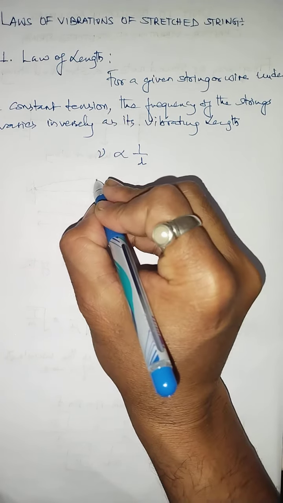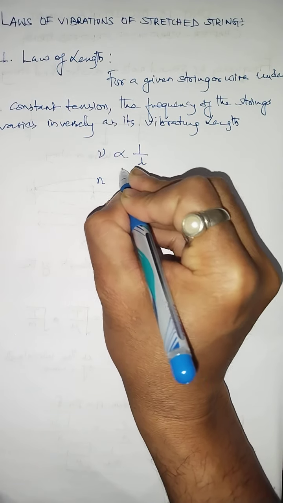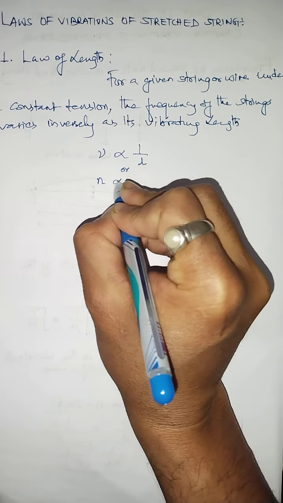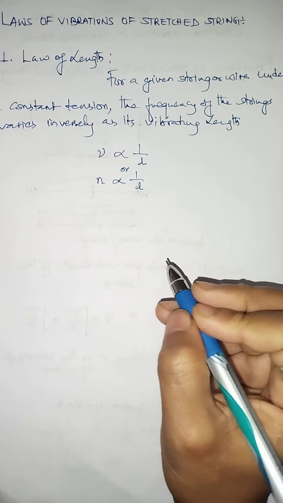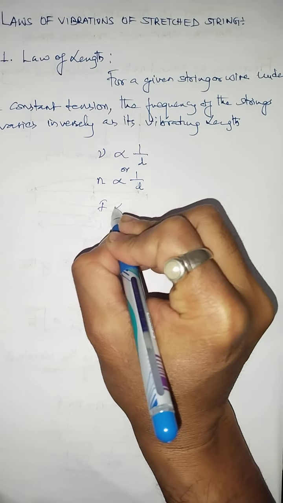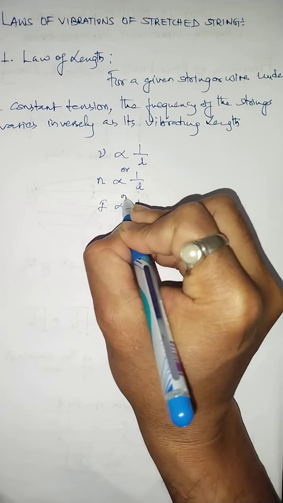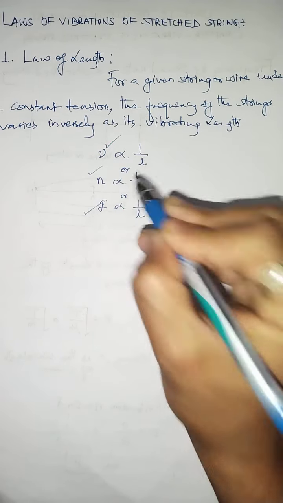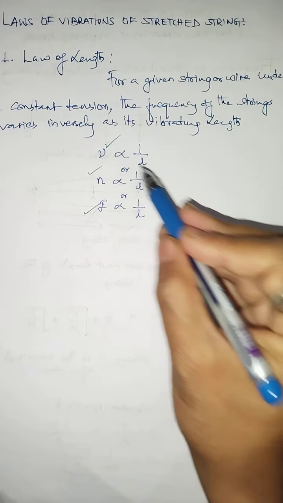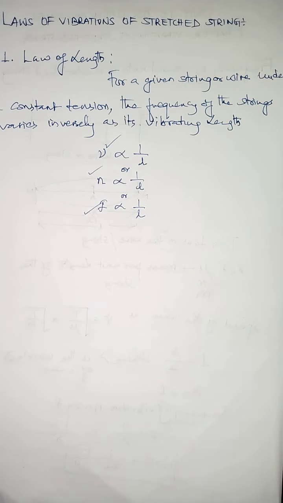But you can use N also, or write N is proportional to 1 by L, same thing. Or F can also be used as the symbol instead of nu. Any of the symbols can be used to express the frequency, but the frequency and the length are inversely proportional to each other.